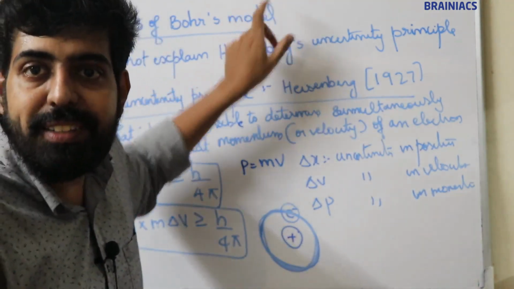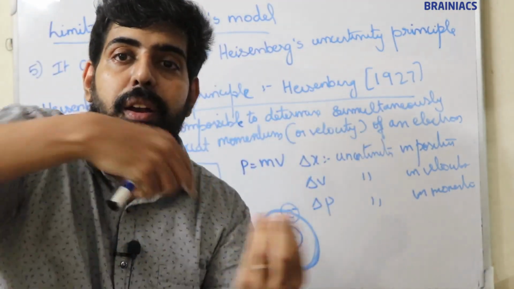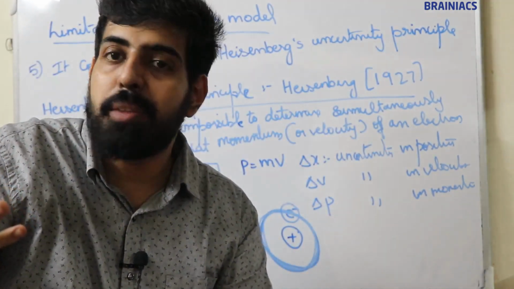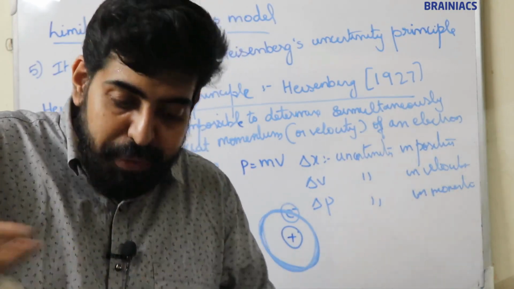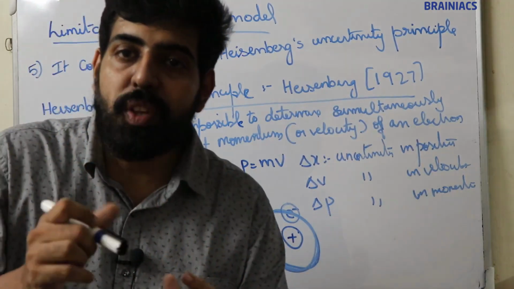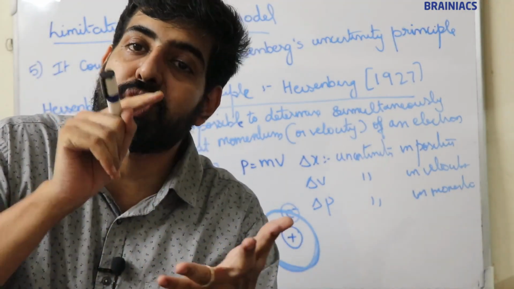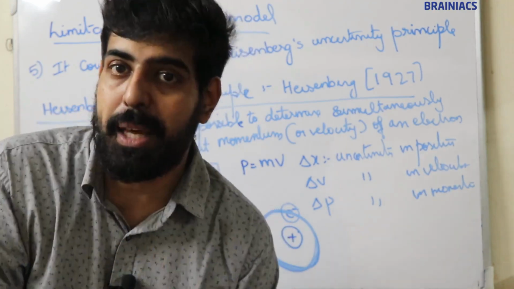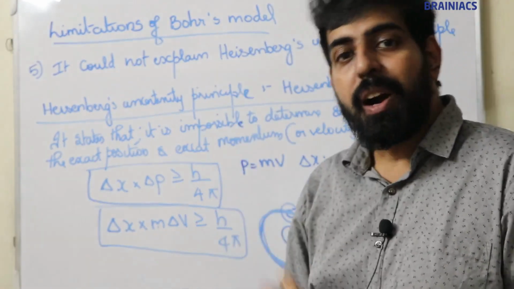But Bohr states that electrons revolve around the nucleus in a fixed path. Path cannot be predicted if position and momentum are not known at the same time. But Bohr is predicting the path. So that is the question: how can you predict the path without knowing exact position and exact momentum at the same time? So I think it's clear. So the Bohr model could not explain the Heisenberg uncertainty principle.